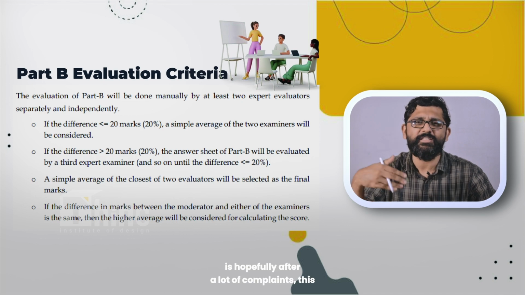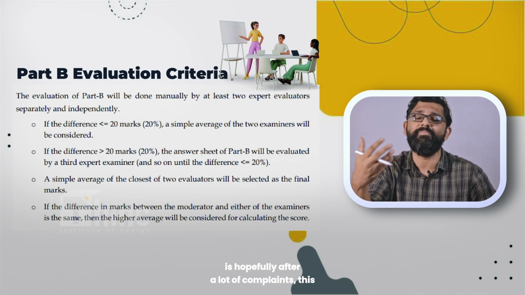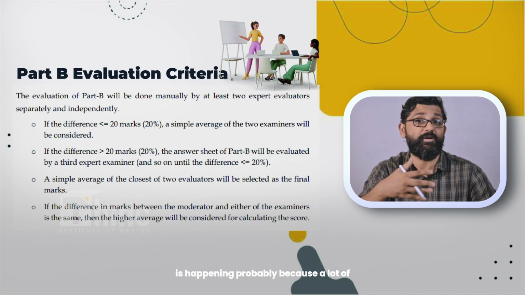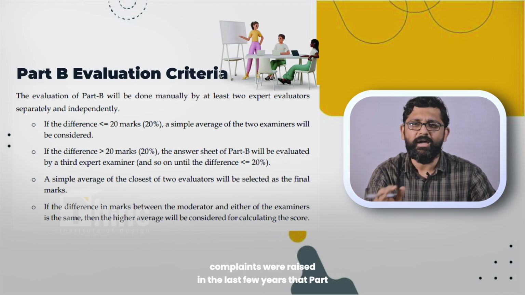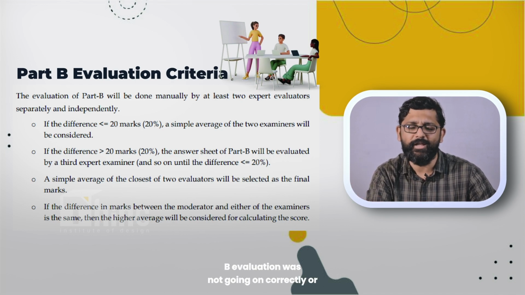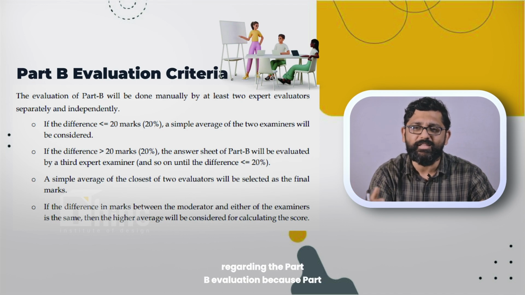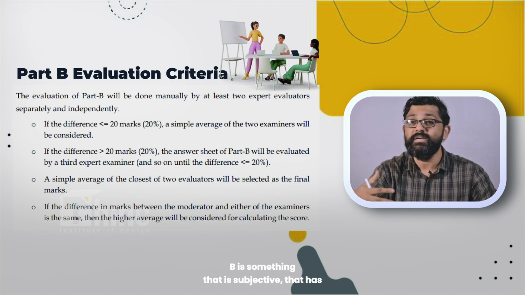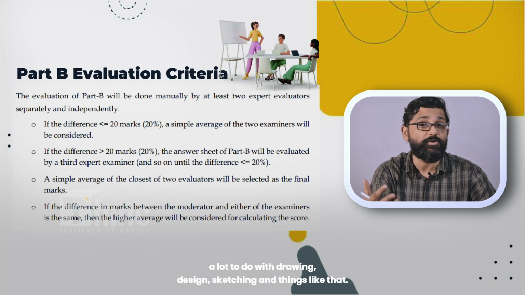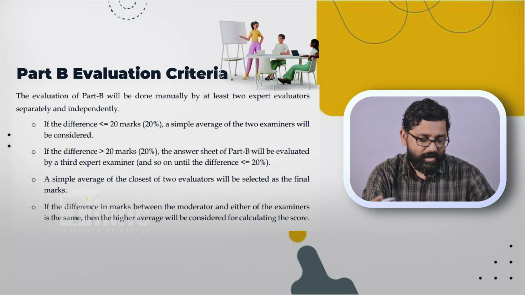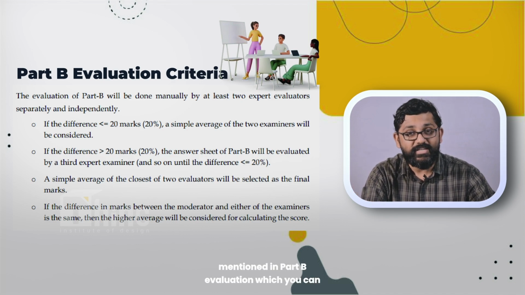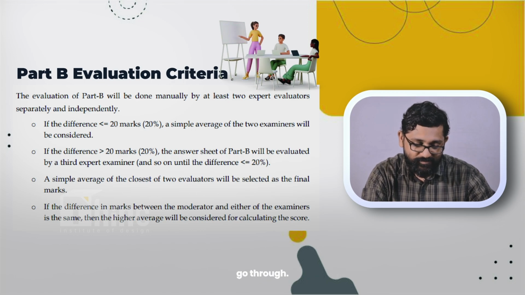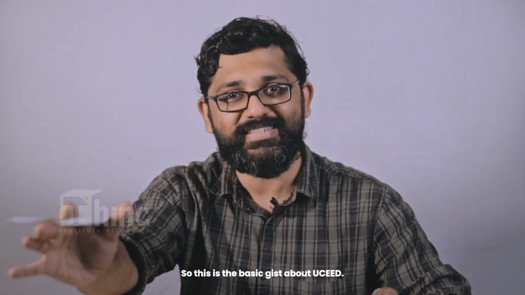So this is hopefully after a lot of complaints. This is happening probably because a lot of complaints were raised in the last few years that the Part B evaluation was not going on correctly, because Part B is something that's subjective, that has a lot to do with drawing, design, sketching and things like that. There are also other criteria that they have mentioned in Part B evaluation which you can go through. Okay, so this is the basic gist about UCEED.